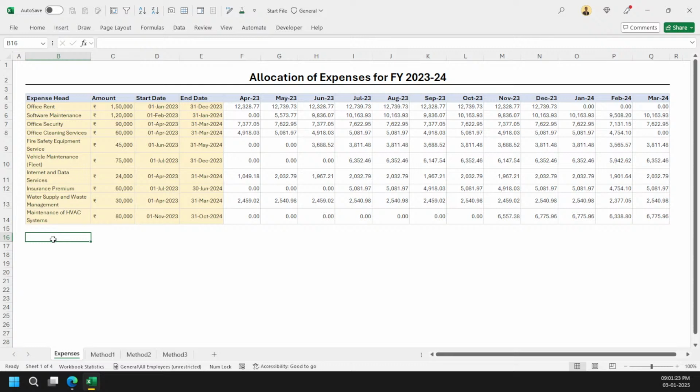So what was normally the problem? The expense has been made today, but we have to figure out a way so that we can allocate it in our monthly reports. So it is not about the financial year only, but in our monthly reports, we also need to do that.